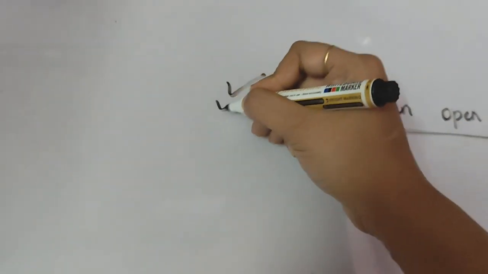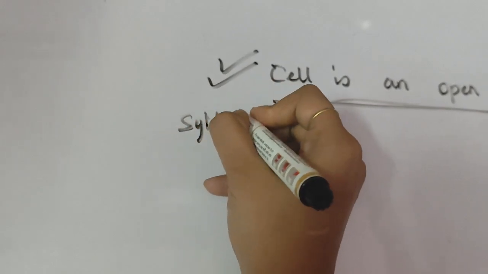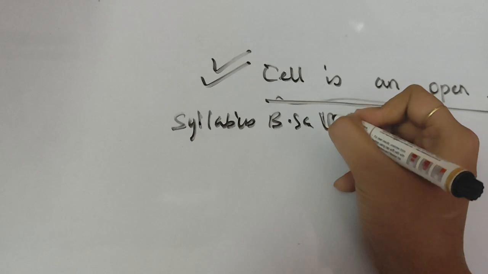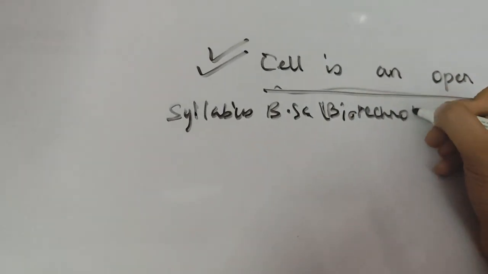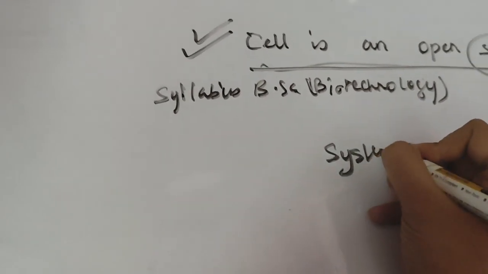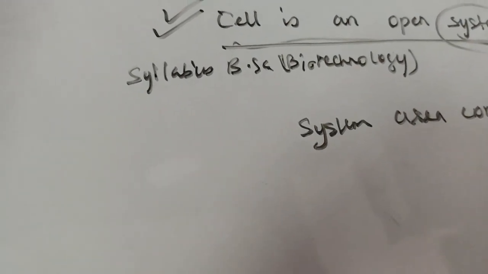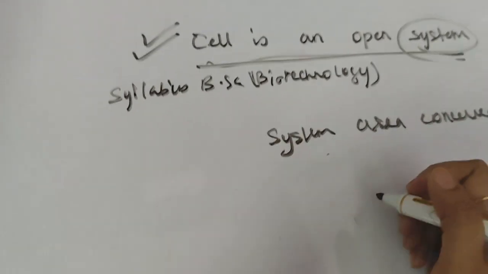This topic is also seen in the syllabus of BSc Biotechnology. Let me explain what is a system. System is an area concerned, or you can say a particular location wherever the reaction is taking place.